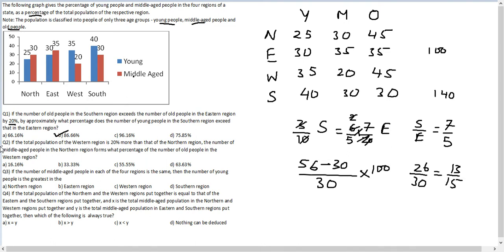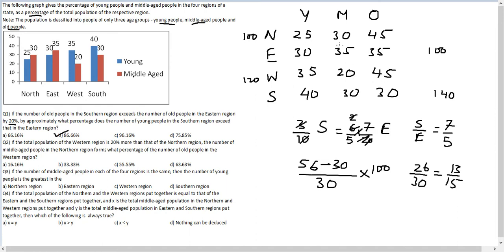Let's look at question number 2. It may seem like we are going to run out of space very quickly. Let's say the total population of the western region is 20% more than that of the northern region. So let there be 100 people here, let there be 120 people here. Cool. The number of middle-aged people in the northern region forms what percentage of the number of old people in the western region? Middle-aged people 30 and 45% of 120. 50% of 120 is going to be 60, 5% of 120 is going to be 6.